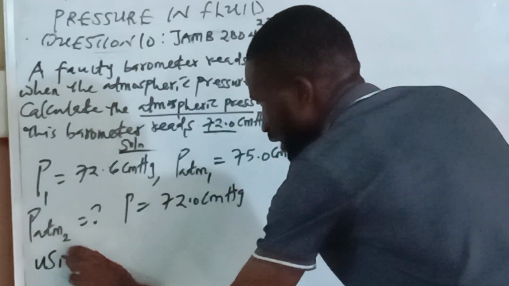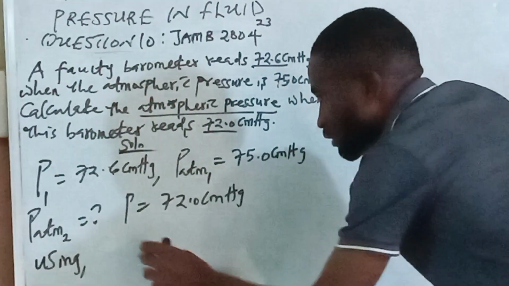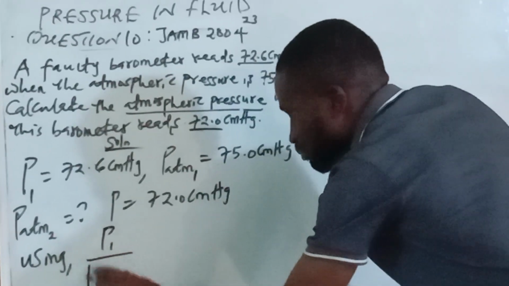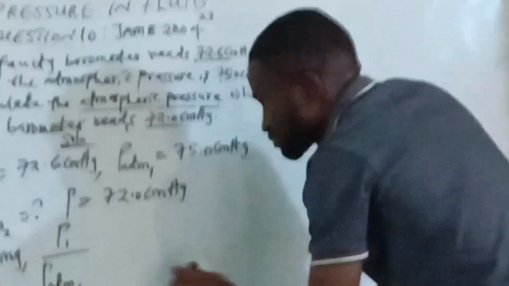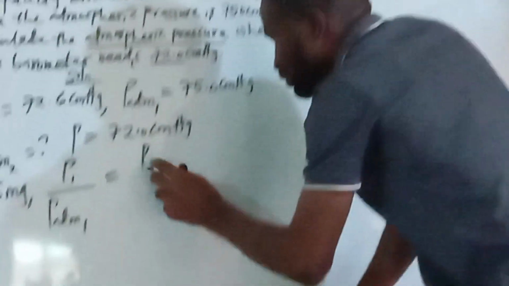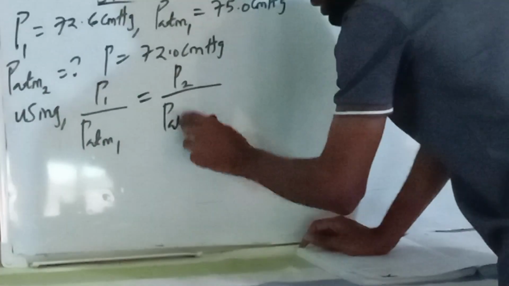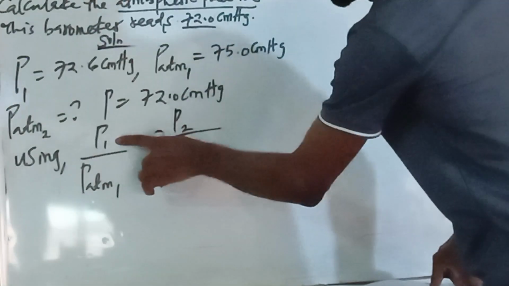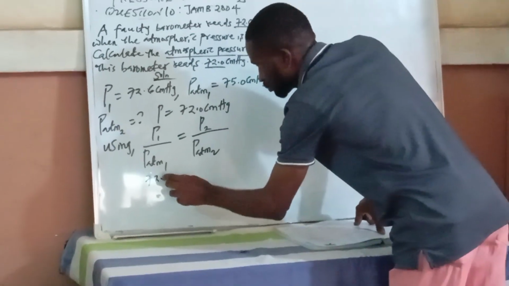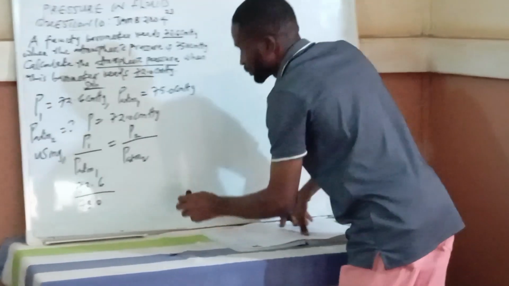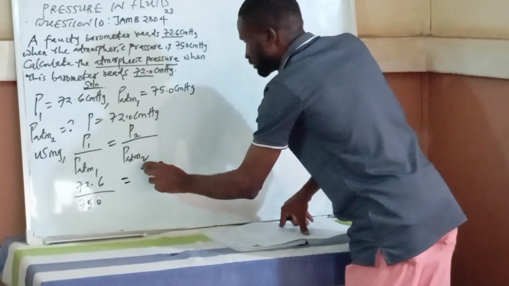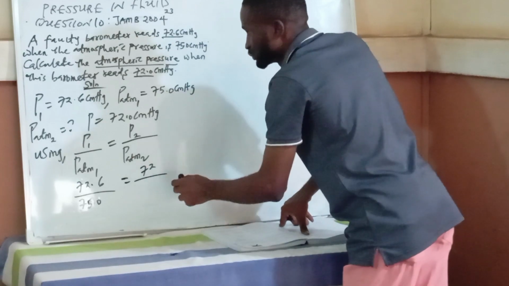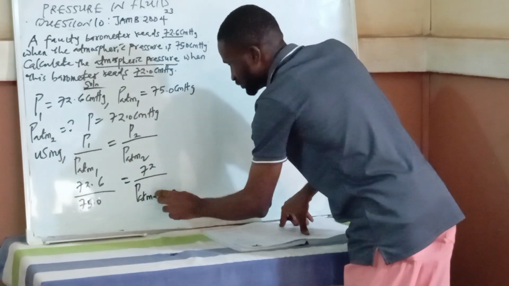Now look at the formula I'm going to use here. I will have P1 over PATM1 is equal to P2 over PATM2. So this is the formula we are going to use. Now the first pressure, P1, is 72.6 over PATM1, which is 75.0, is equal to P2, which is 72, over PATM2, which is what we are looking for.